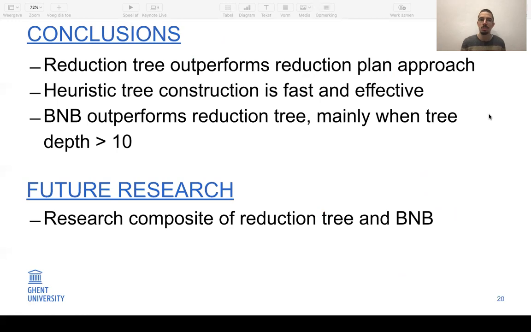We also show that heuristic reduction tree construction can be fast and effective, but we also show that the branch and bound procedure is better suited actually for the problem, mainly when the reduction tree depth becomes larger. Future research could investigate a hybrid procedure where the branch and bound is combined with the reduction tree approach.